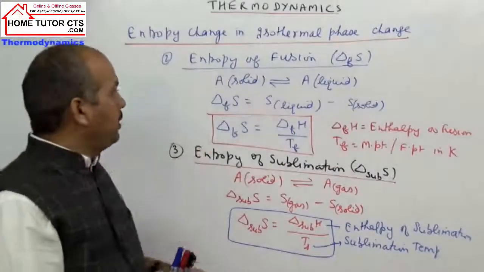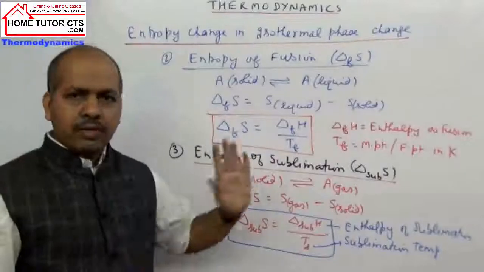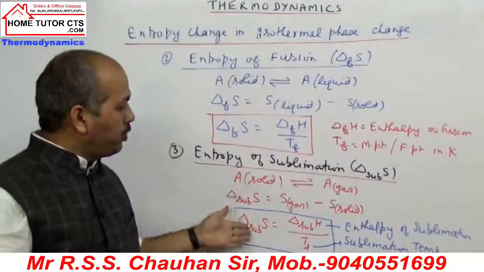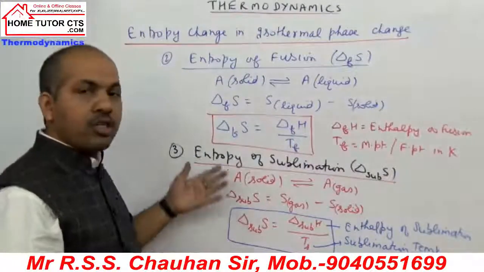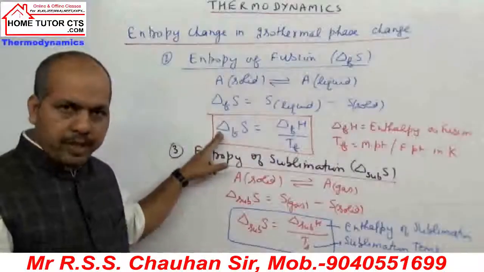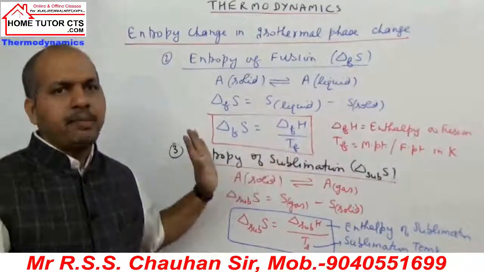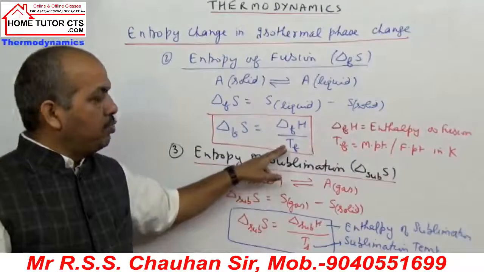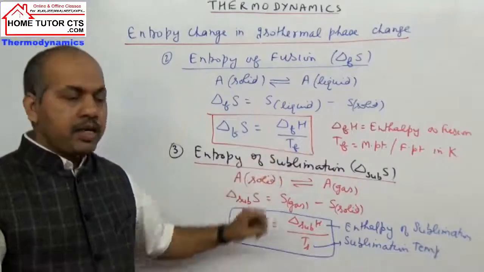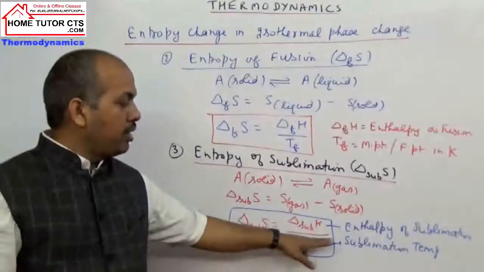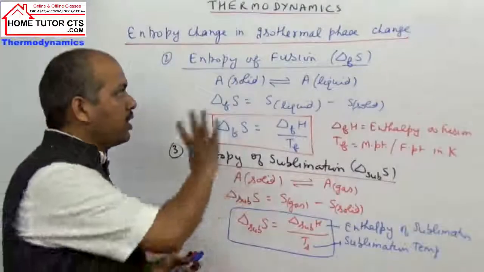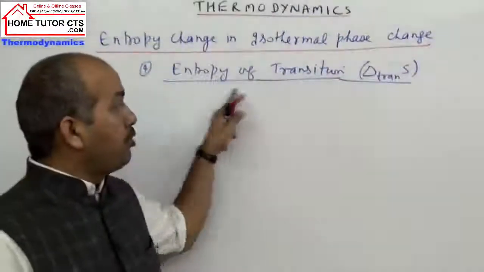Are you clear? Whatever the reaction is, the first one was vaporization, second one taken fusion, next one taken sublimation, one more is called transition. Let us take that also. In all the cases we have simple expressions: entropy change delta S is equal to delta H by the temperature. If the process is vaporization, it is boiling point. In fusion, it is fusion temperature or melting point. If I take sublimation, it is called sublimation temperature. As per the reaction, we have the temperature involved whatever is given to you. Okay, so next one taken is entropy of transition.